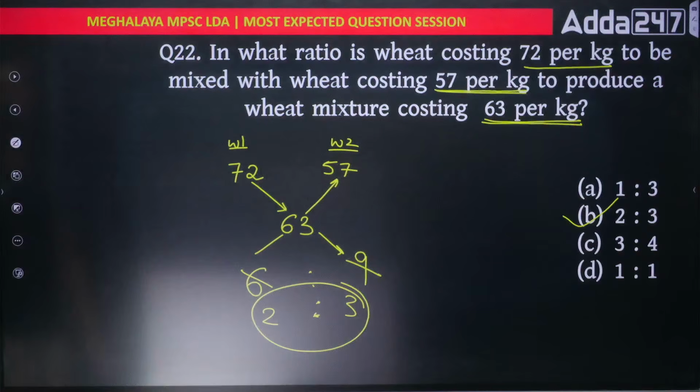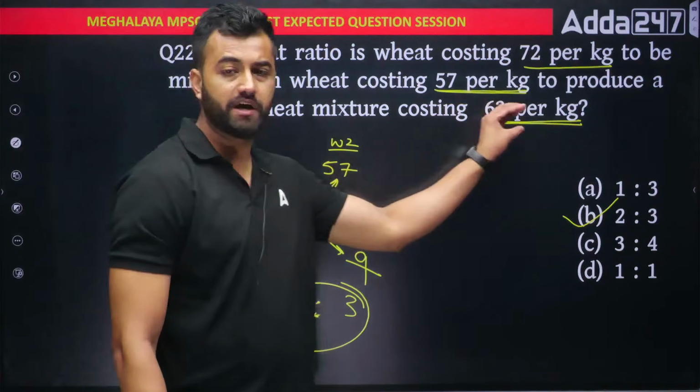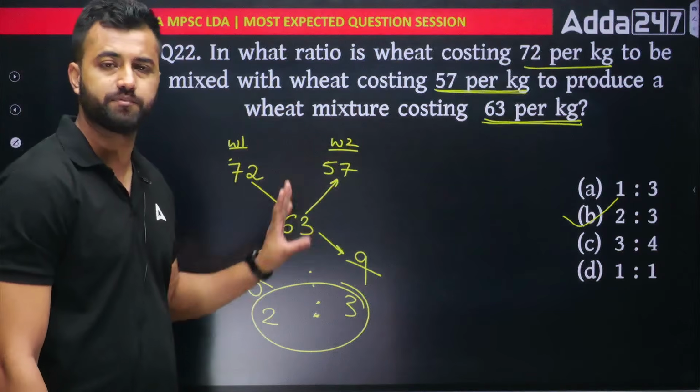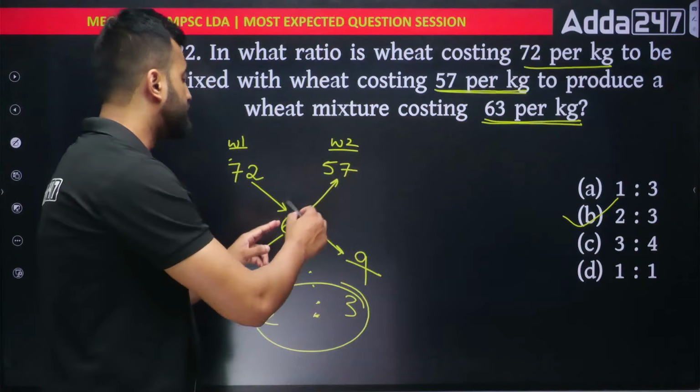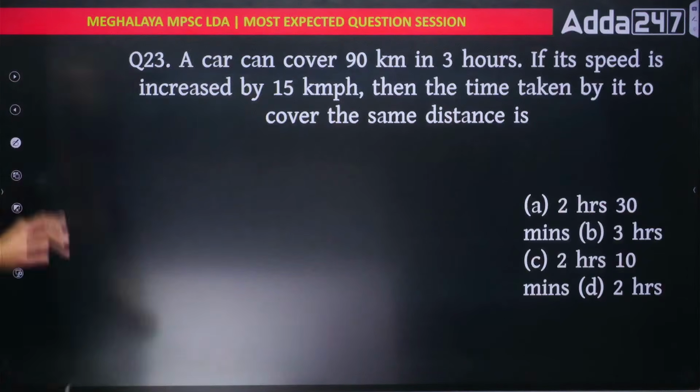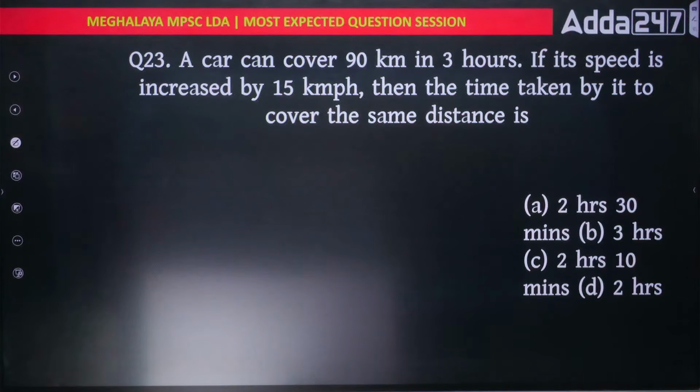Okay, this is alligation. Very simple. The middle value you put in the middle, and the other values you put at the top, and then just subtract. How to subtract? The bigger value with the smaller value. Okay, next. 23. So we are close to the end.